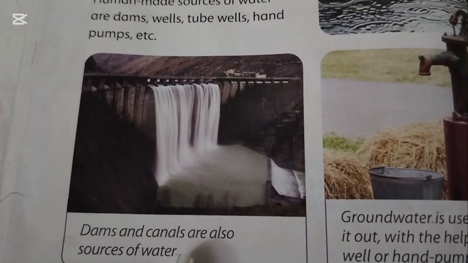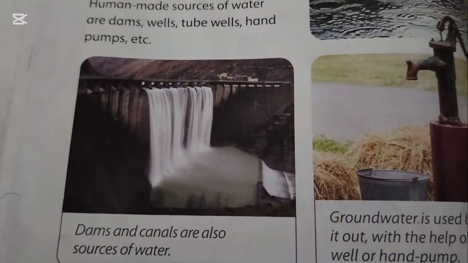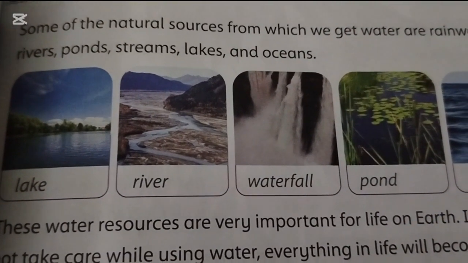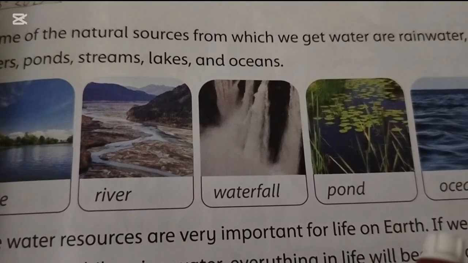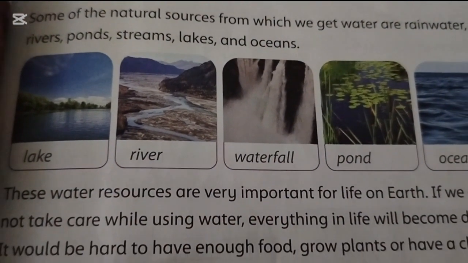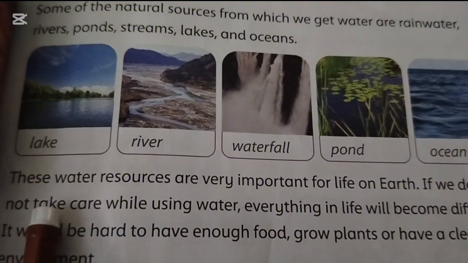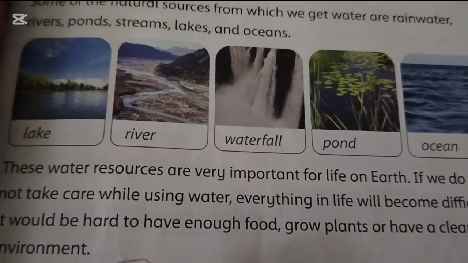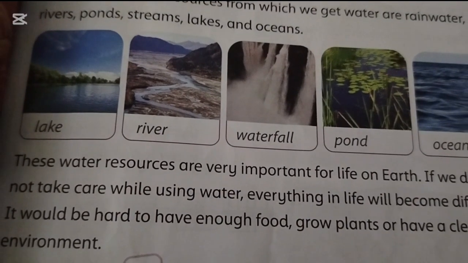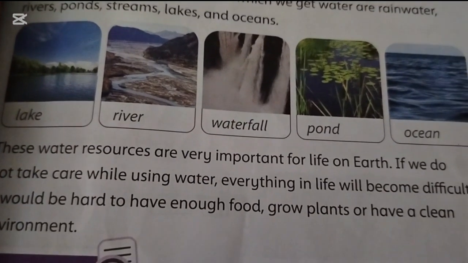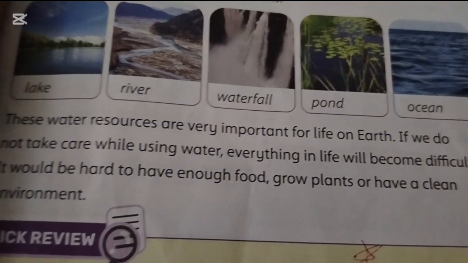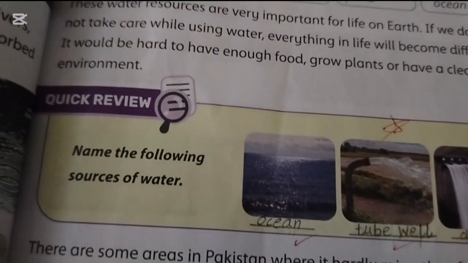Dams and canals are also sources of water. Some of the natural sources from where we get water are rainwater, rivers, ponds, streams, lakes and oceans. These water resources are very important for life on earth. If we don't take care while using water, everything in life will become difficult. It would be hard to have enough food, grow plants or have a clean environment.